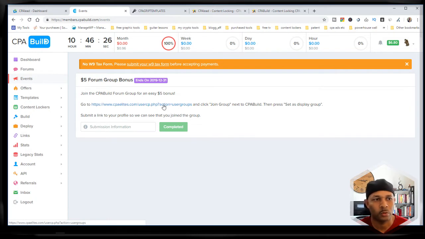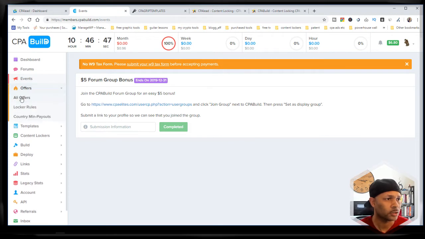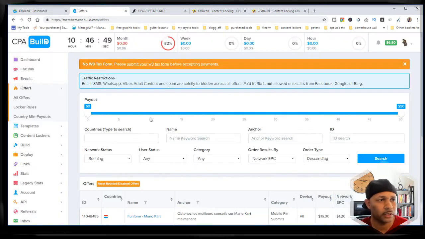It's just a form you can sign up for free. Once you get that, you just paste your ID here, hit complete, and then you'll get $5 in your account. And I made another little $1.80 because I was just testing to see how this system works. But it does work, and they pay weekly as well.